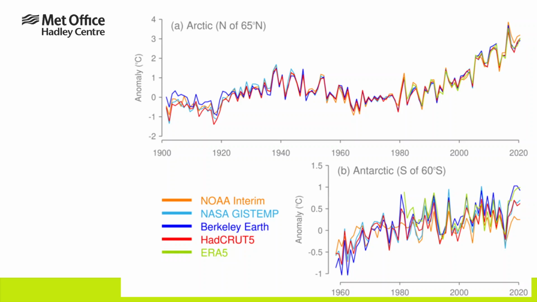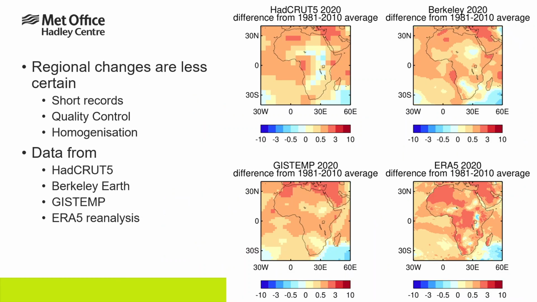There are no systematic measurements from the continent prior to 1958. This is also important for understanding uncertainty in global temperature change, particularly further back in time. Over Africa, we have somewhat similar issues. Here we show 4 maps of annual temperature anomalies for 2020 from 4 different datasets. It's clear that even in the modern period, there are important differences between datasets in the sparsely observed area in the centre of the continent.